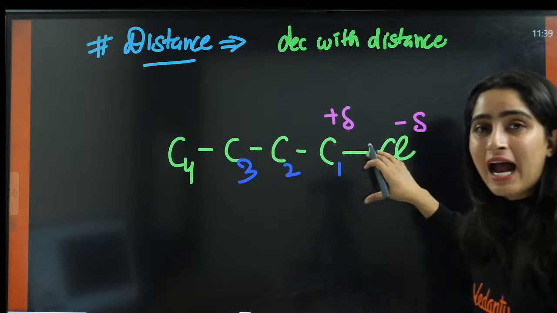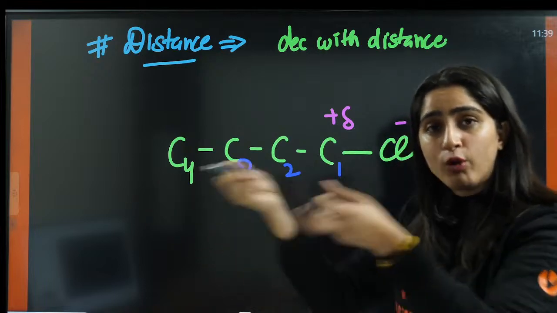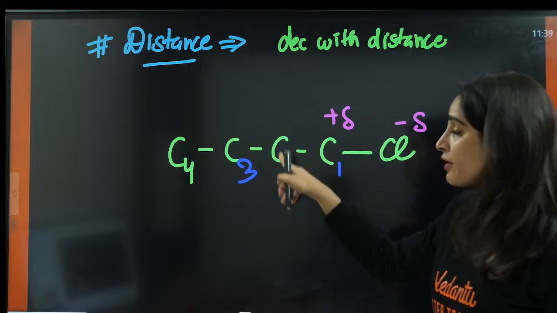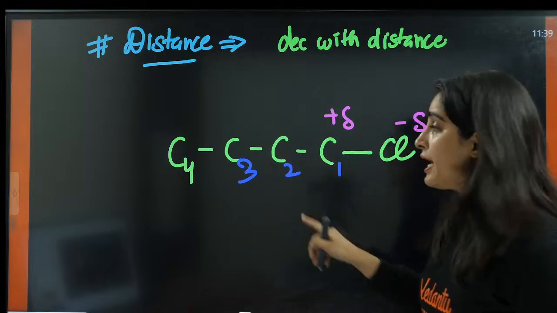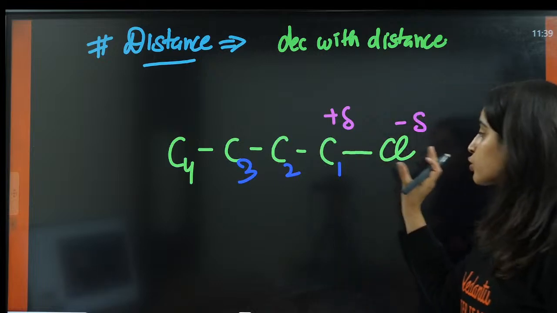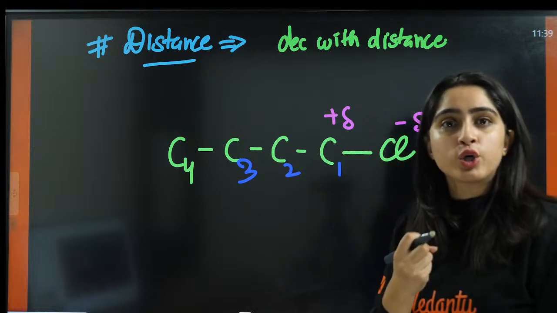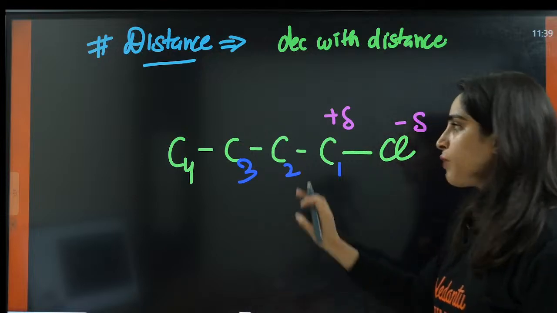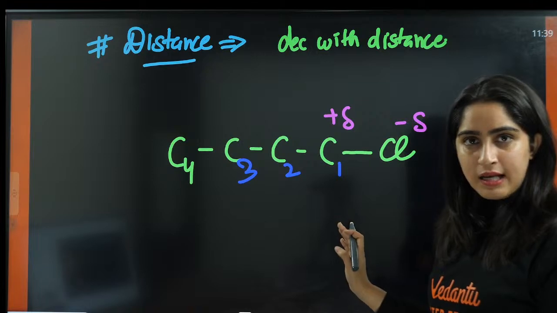So here the distance increases. This chlorine atom will not be able to pull the electron towards itself if we are talking with respect to carbon number 2. If we are talking with respect to carbon number 3, for this chlorine atom to pull the electron towards itself will be much more difficult. Why? Because the distance has increased.